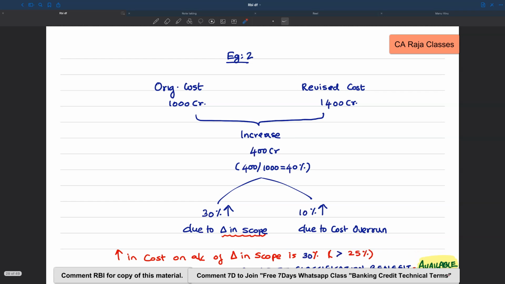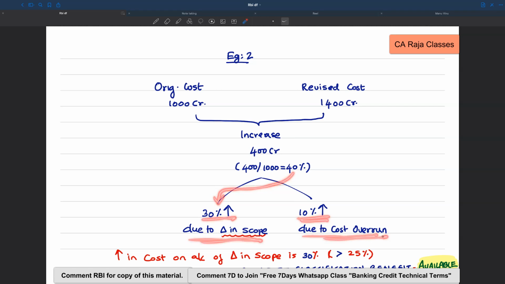Let's take one more example. Original cost of the project is 1000 crore, revised cost is 1400 crore. So there is an increase of 400 crore, which is 40% increase. And when we further analyze, we understand that out of 40%, 30% increase is on account of change in scope of the project, and 10% is on account of cost overrun.